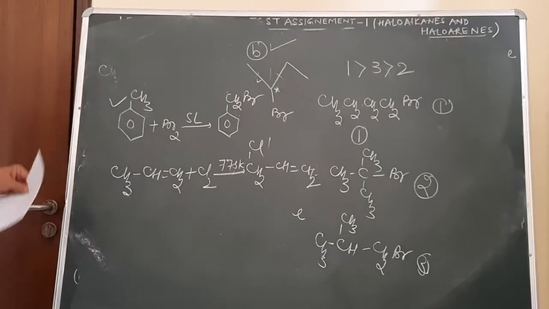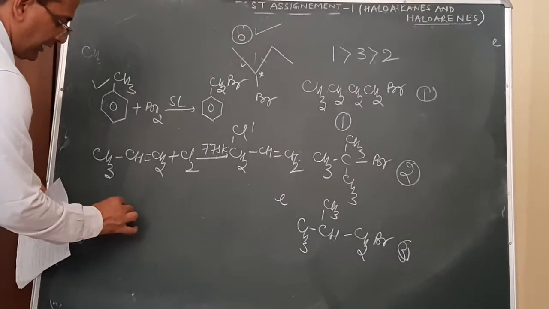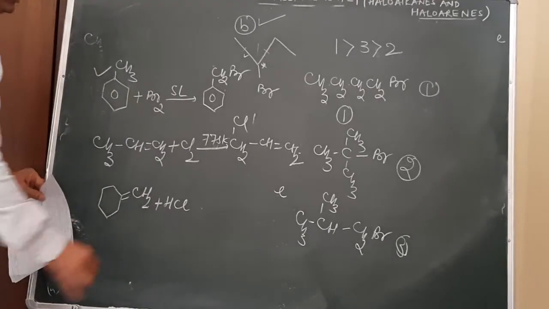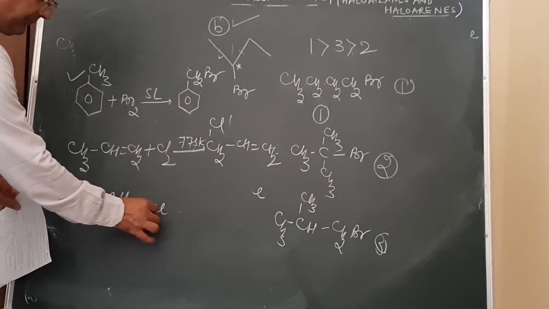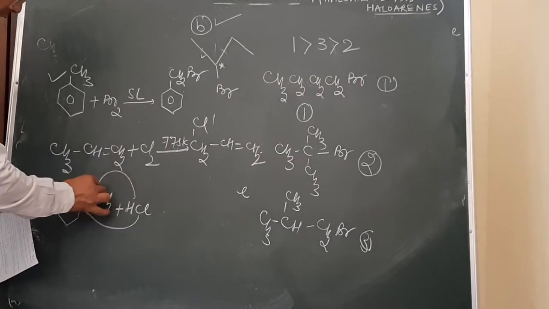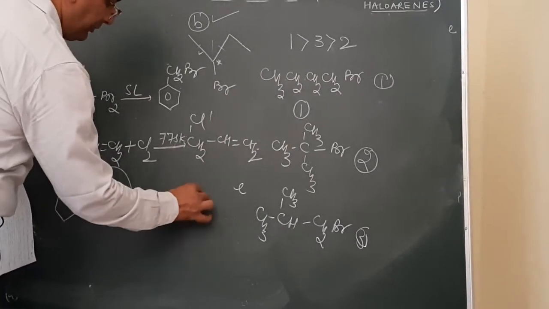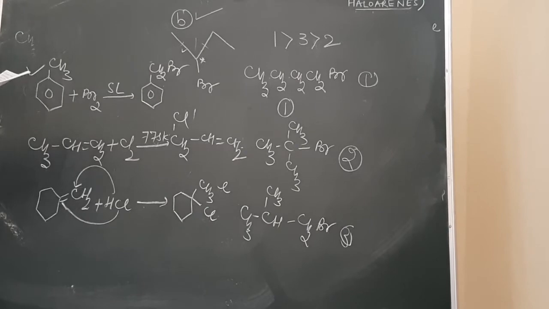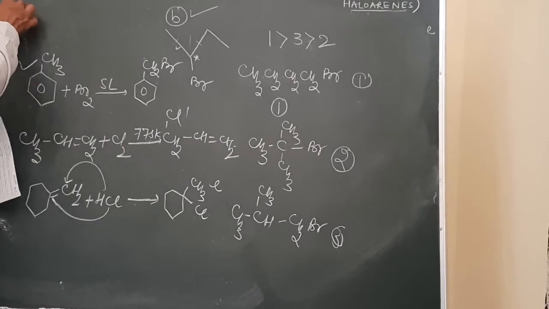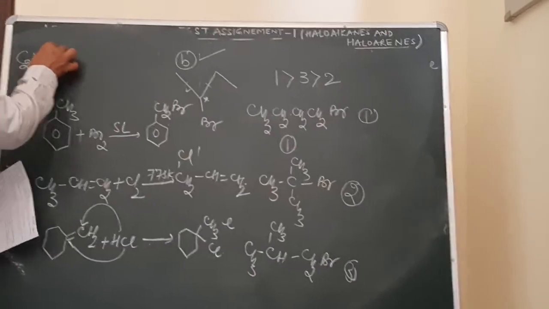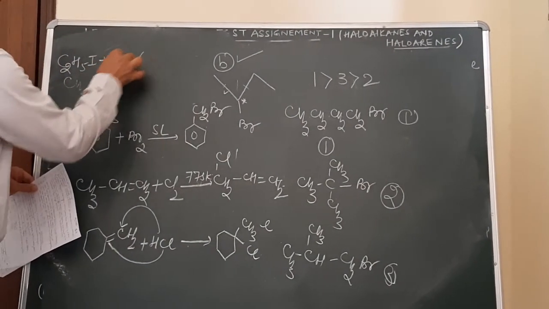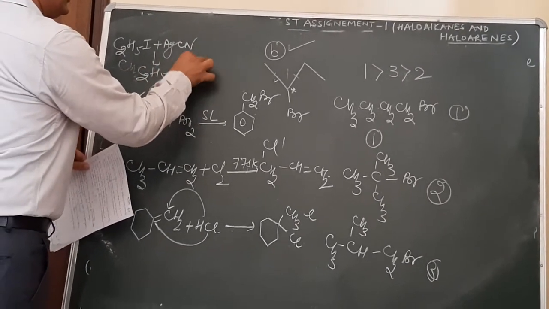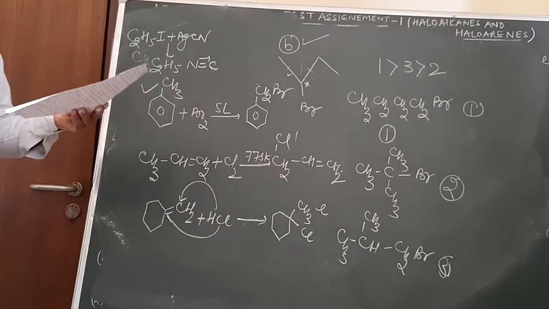Then the next one is this one. This compound is made to react with HCl. What will be the concept? Electrophilic addition reaction. And 3 degree carbocation will be more stable as compared to 2 degree as compared to 1 degree. So Cl will come over here, this will come over here. Markovnikov rule will be followed. And the answer to the question will be this. Then ethyl iodide when made to react with AgCN. What is the answer? It will result in the formation of ethyl isocyanide. Mechanism was nucleophilic substitution reaction.